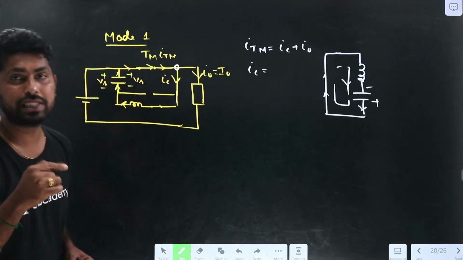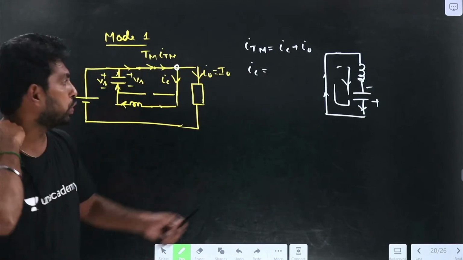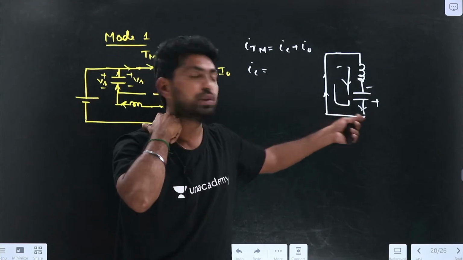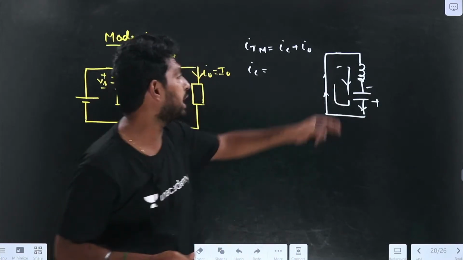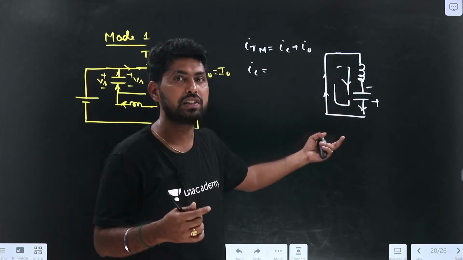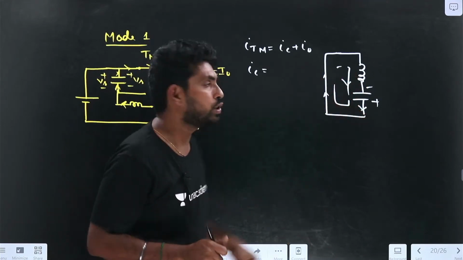We have already derived that the current will be (Vs minus V0) into root of C by L into sin omega t, because I0 equals 0. So Vs equals 0 and the minus V0 is there, so what is the current here?